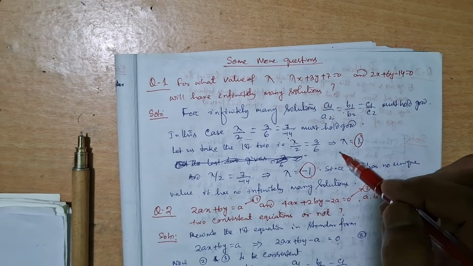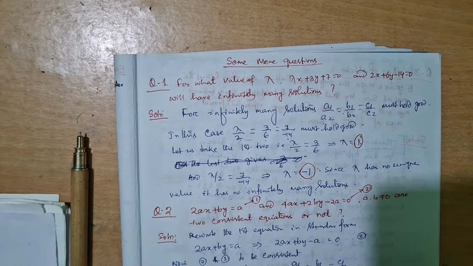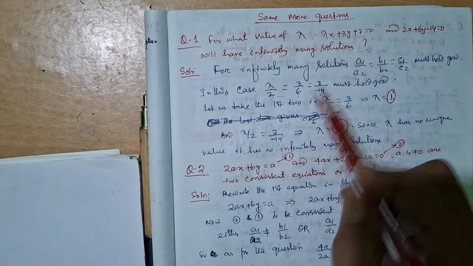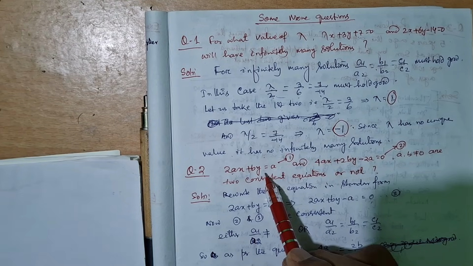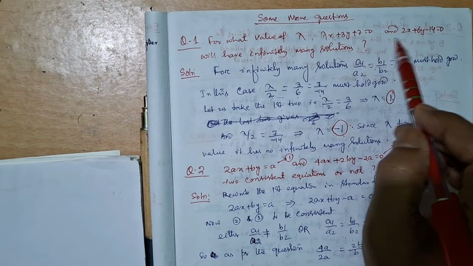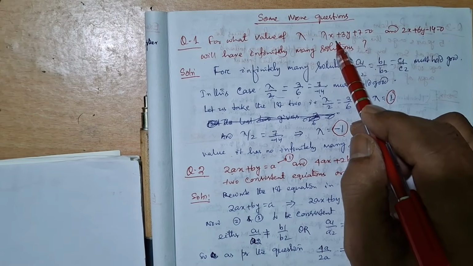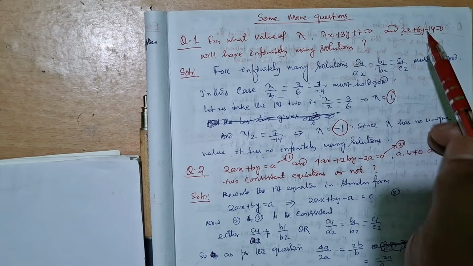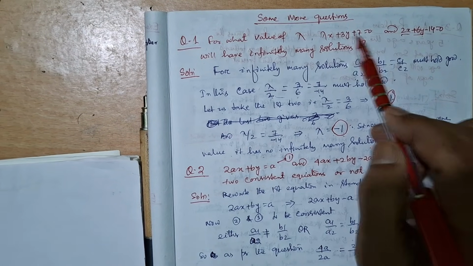It is just theoretical, and it has 1 or 2 mark questions. Okay, suppose you just look here: lambda x plus 3y plus 7, 2x plus 6y. What has been done? It is just 2 times.